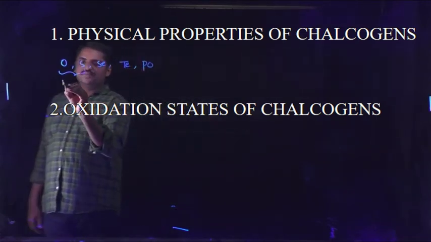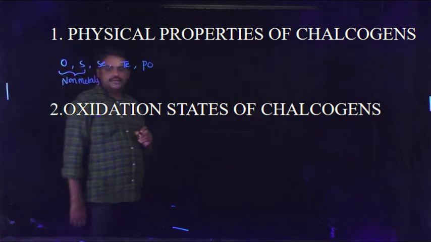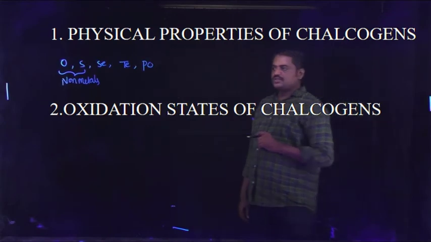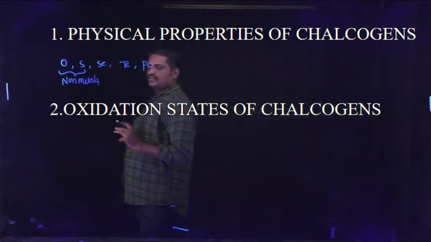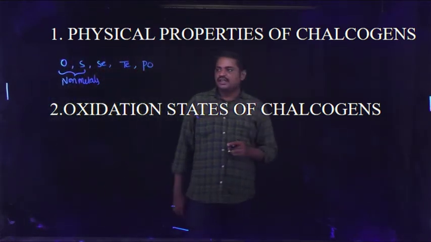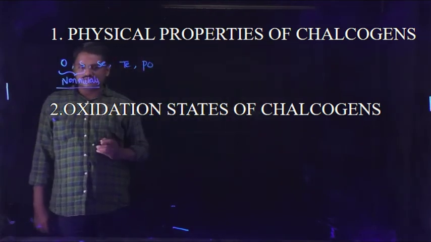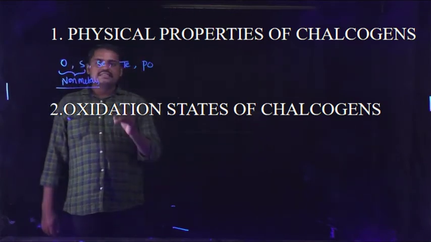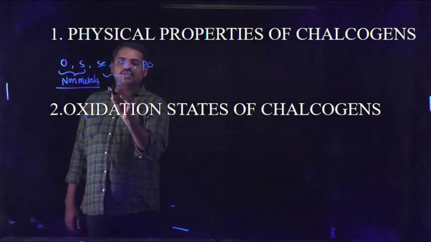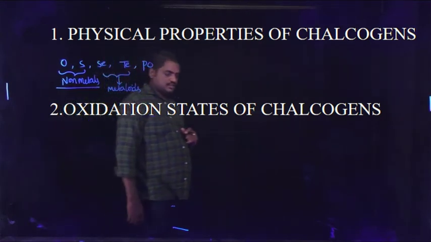In the modern periodic table, three categories are observed: metals, non-metals and metalloids. Oxygen and sulfur belong to the non-metals category, and selenium and tellurium are metalloids.